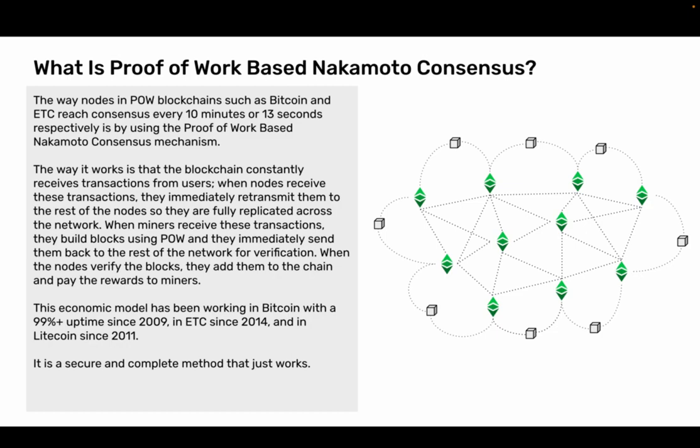This economic model has been working in Bitcoin with a 99% plus uptime since 2009, in ETC since 2014, and in Litecoin since 2011. It is a secure, complete method that just works.